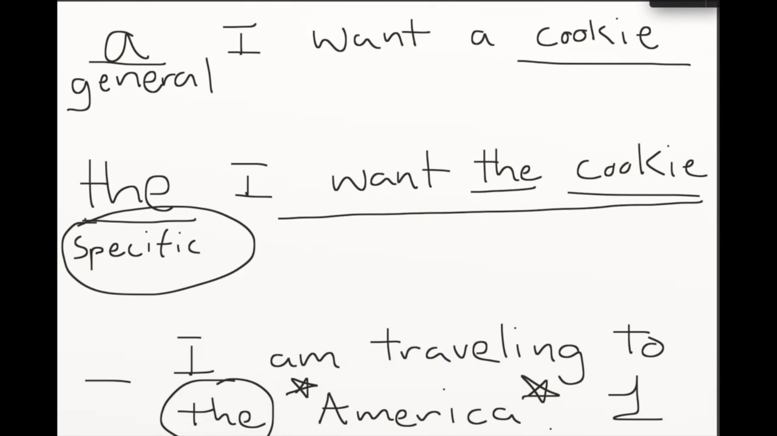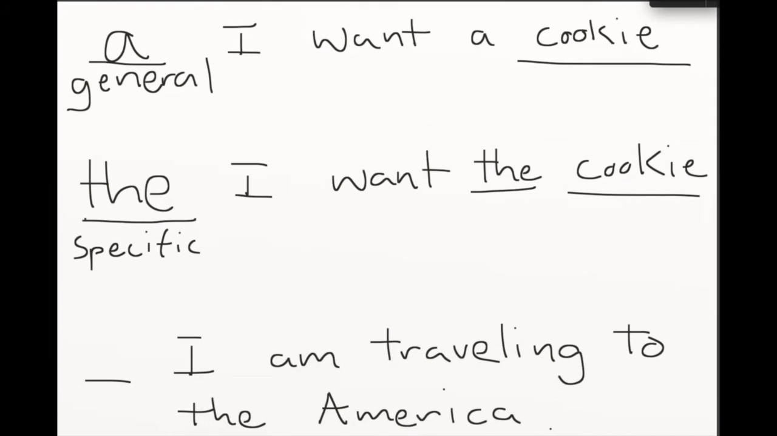Now, if you said, I am traveling to the beach or a beach, that works because are there many beaches? Yes, there are many beaches, but there are not many Americas. There is only one America. So you can see putting in a, it still doesn't work. And then America starts with an A, so you'd use an. I am traveling to an America.